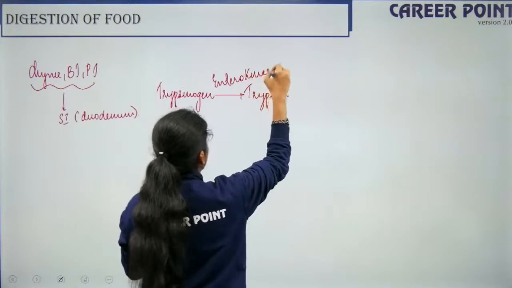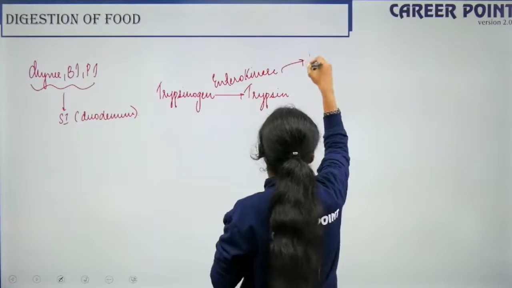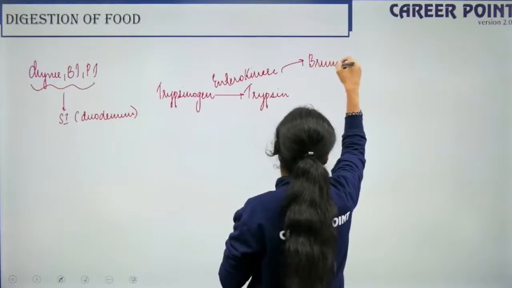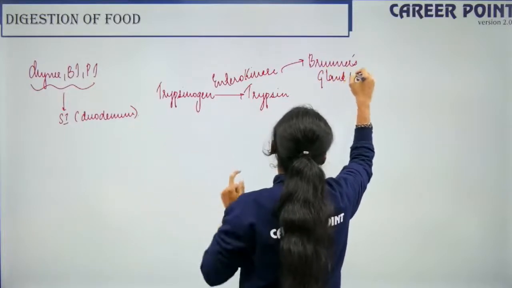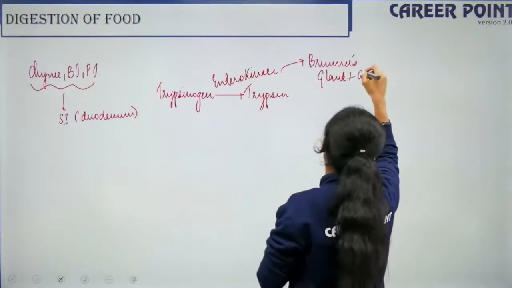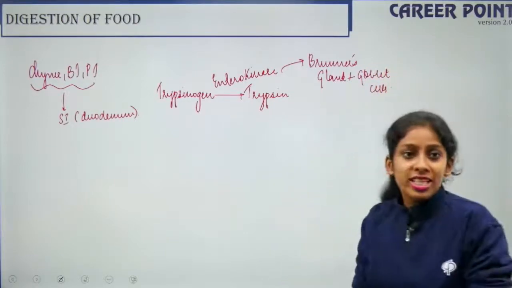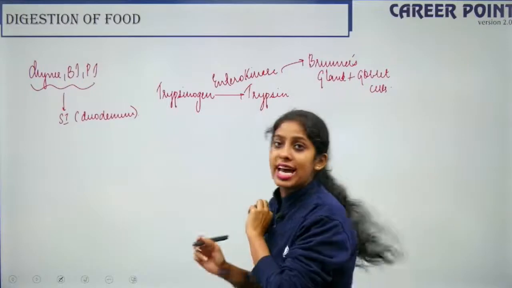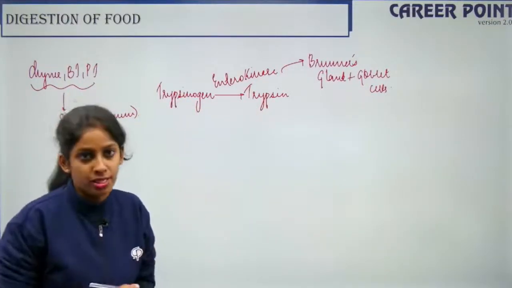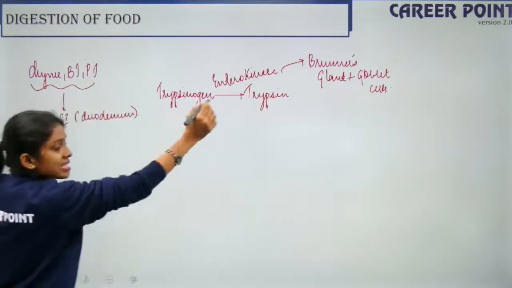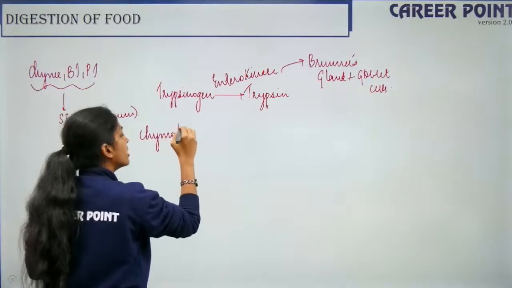Now who secretes the enterokinase? The goblet cells, and to some extent your Brunner's gland. Brunner's gland is in the duodenum. Plus the goblet cells, which secrete mucus. So these secrete a particular enzyme, enterokinase, and they activate the first enzyme, that is trypsin.